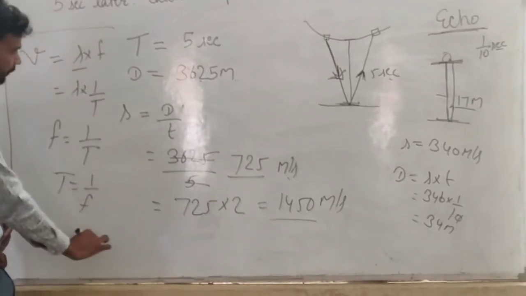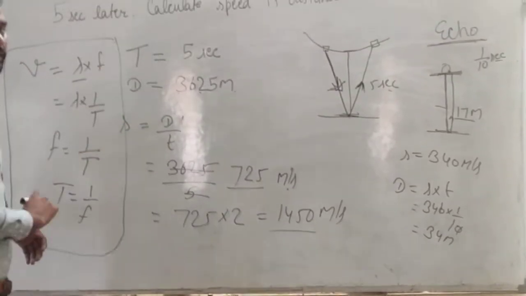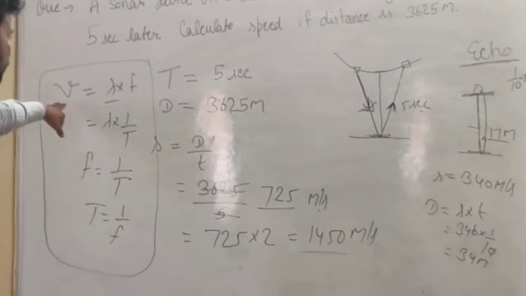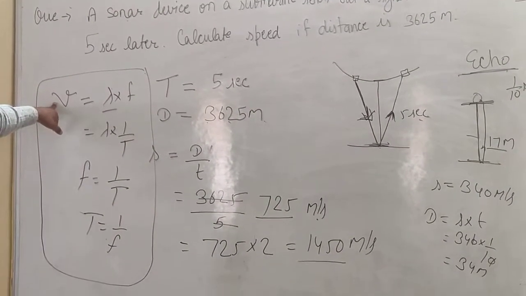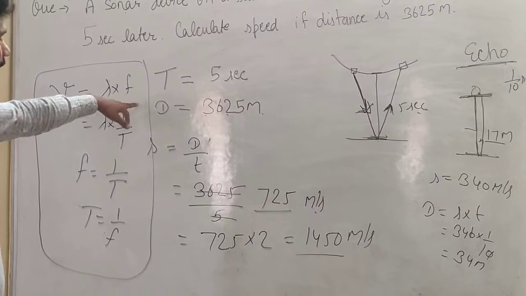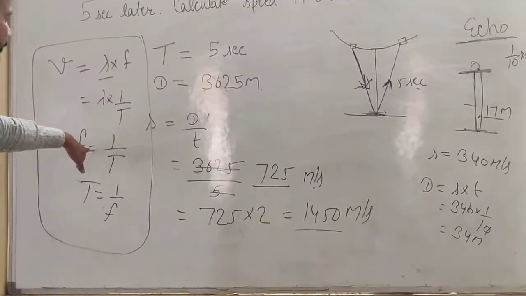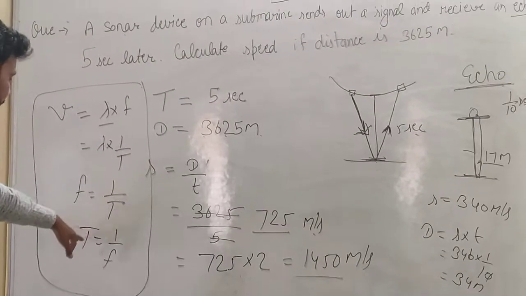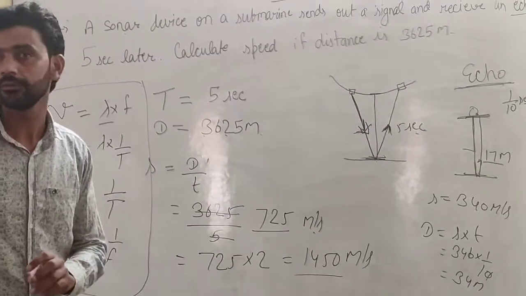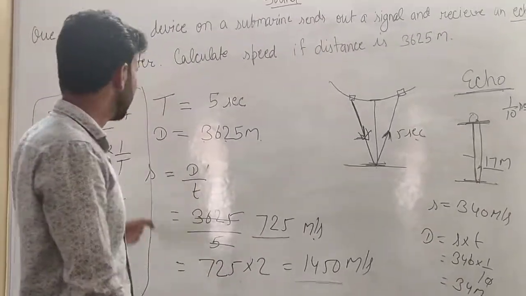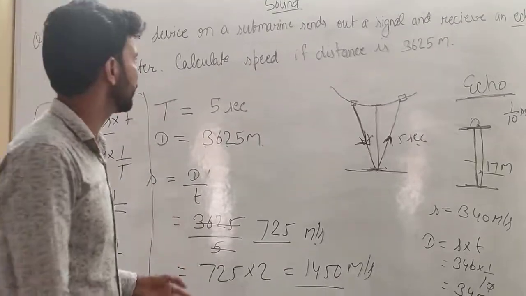So these are the four formulas which we can use in solving numericals. Velocity or speed is equal to wavelength into frequency. Velocity is equal to wavelength into 1/time period. Frequency is the reciprocal of time period, and time period is the reciprocal of frequency. So if we use these formulas, we can solve numericals.